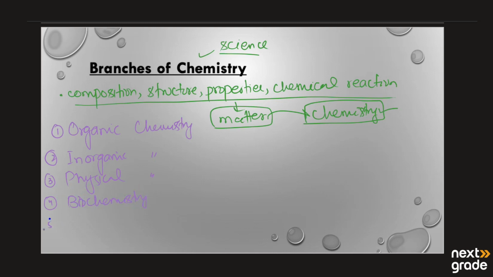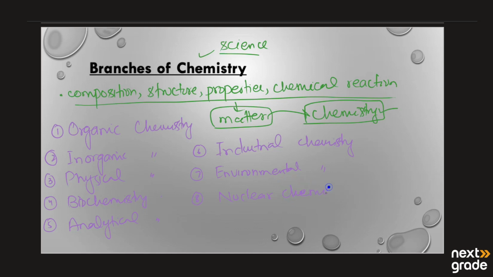The fifth is analytical chemistry. The sixth is industrial chemistry. The seventh is environmental chemistry, which is related to the environment. The eighth is nuclear chemistry.